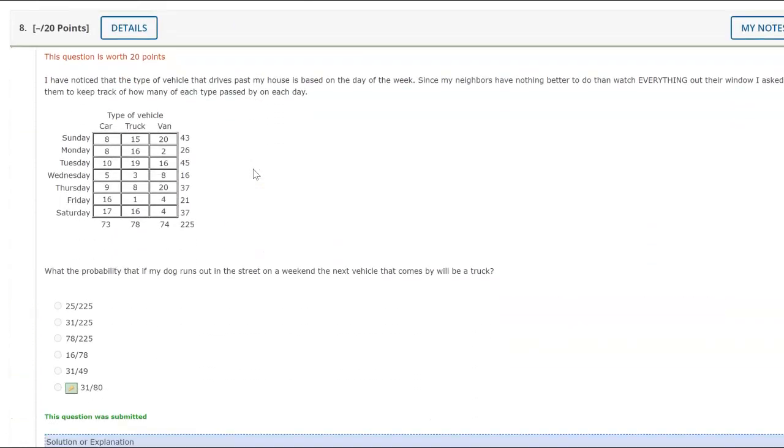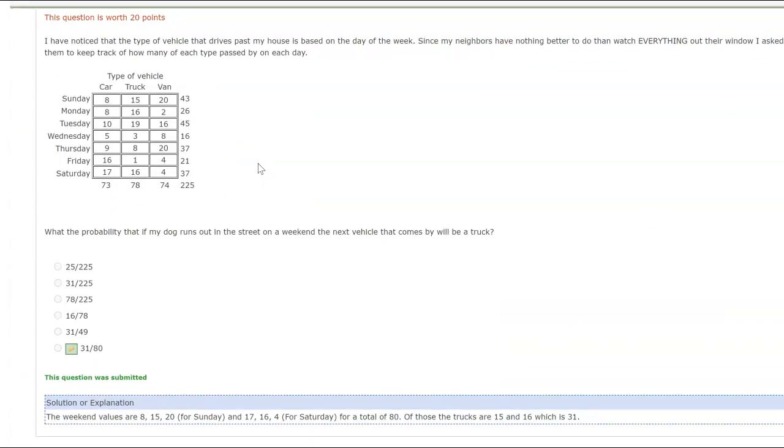All right. I noticed the type of vehicle that drives past my house based on the day of the week. Who would? Oh, this is me thinking of my neighbors who watch everything out their window and wondering if they would collect data for me. But yeah, I think no one would actually want to collect this. What is the probability that if my dog runs out into the street, it is on a weekend?